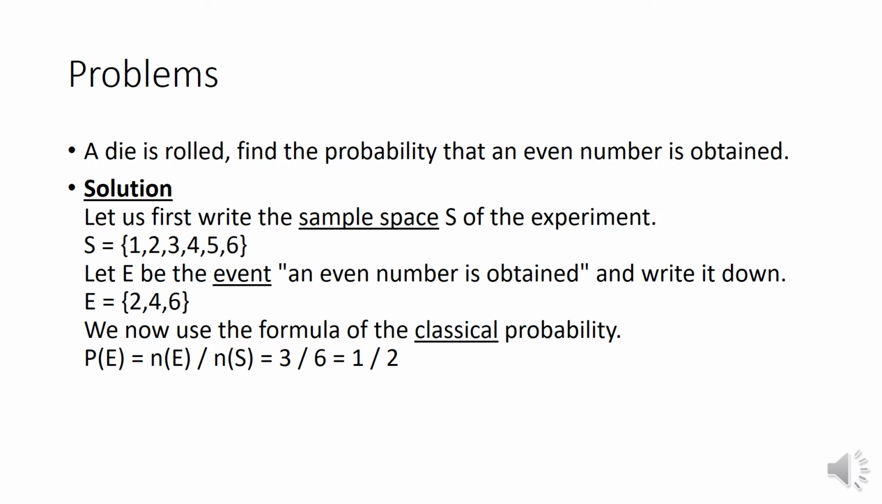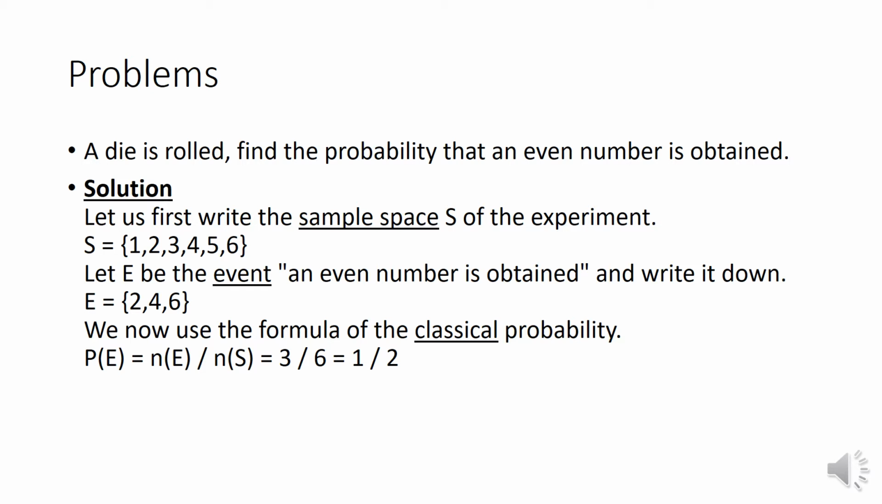So in this, E is the event. Event is the subset of the sample space. Means in the sample space 1, 2, 3, 4, 5, 6, what are the even numbers we have? 2, 4 and 6. Now what is the probability of getting 2, 4 or 6 when a die is rolled?